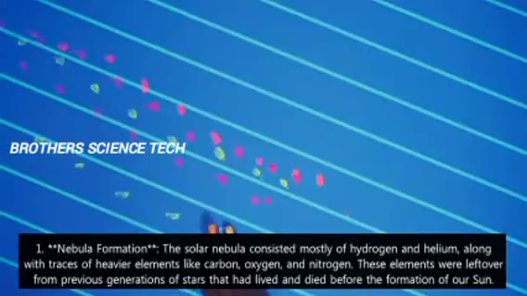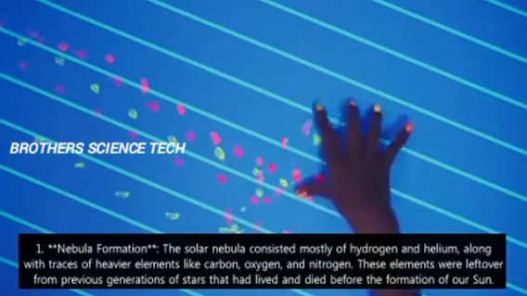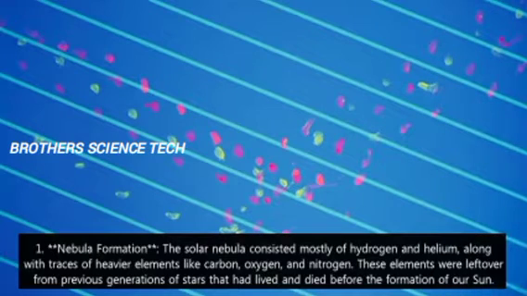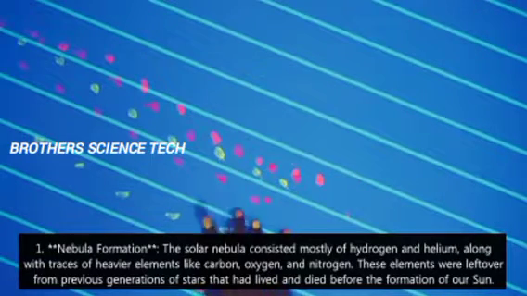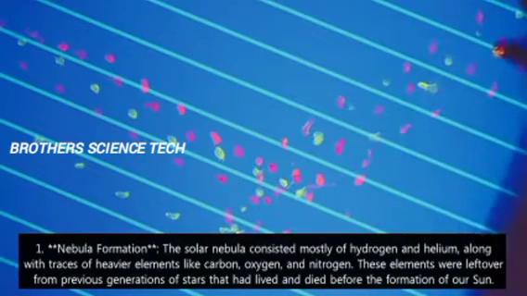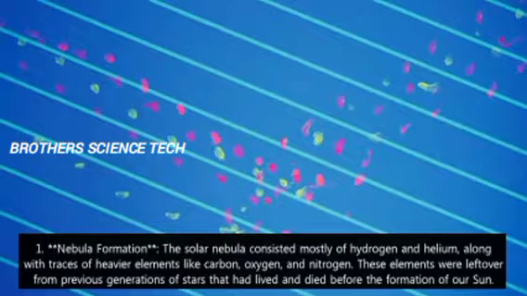1. Nebula formation. The solar nebula consisted mostly of hydrogen and helium, along with traces of heavier elements like carbon, oxygen, and nitrogen. These elements were left over from previous generations of stars that had lived and died before the formation of our Sun.